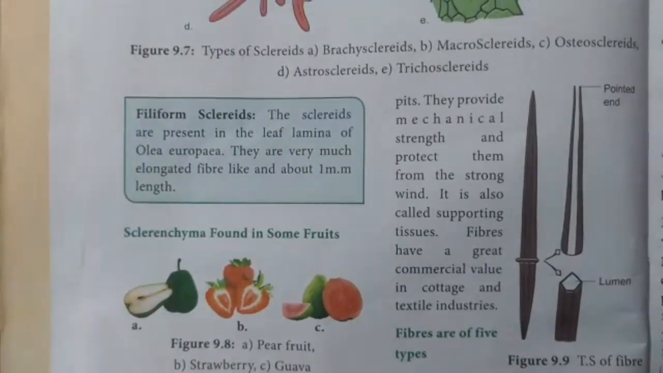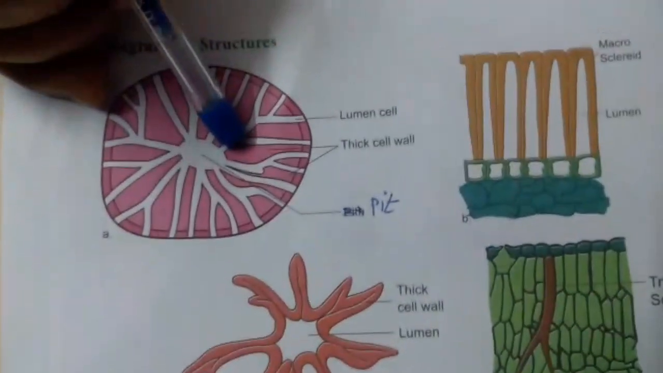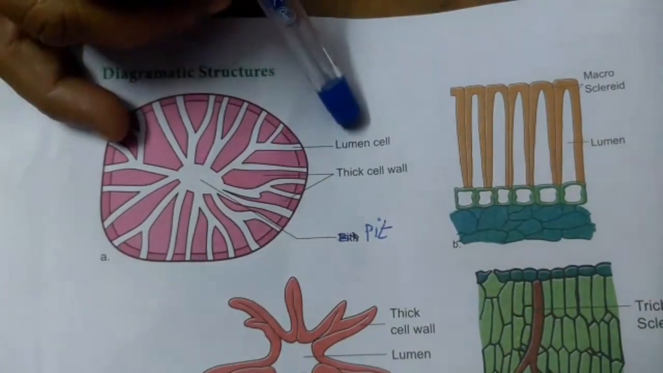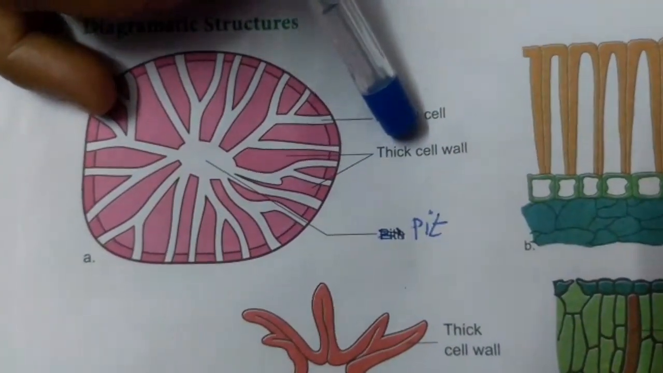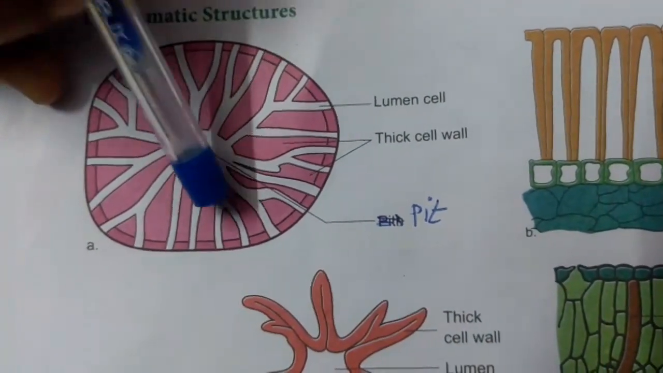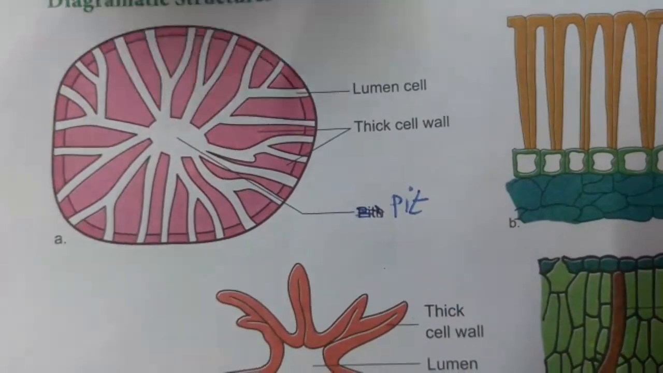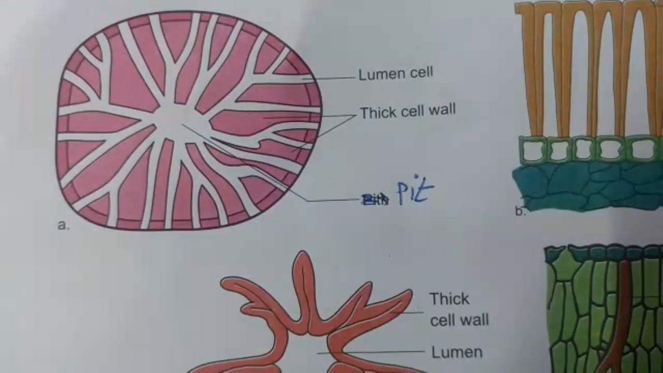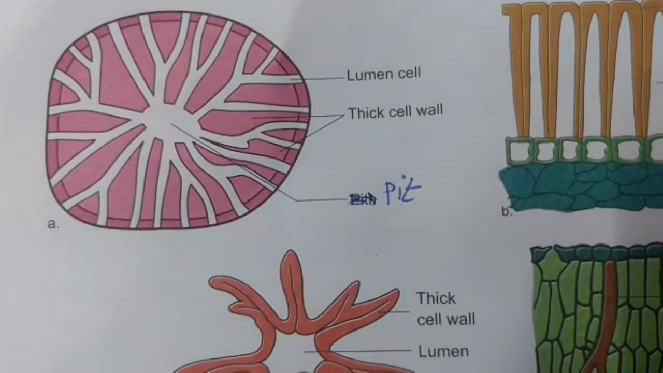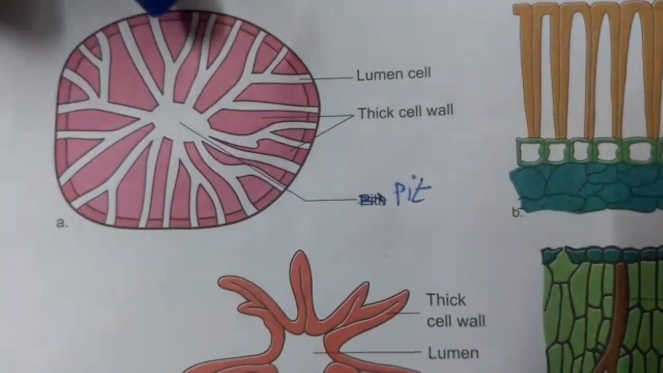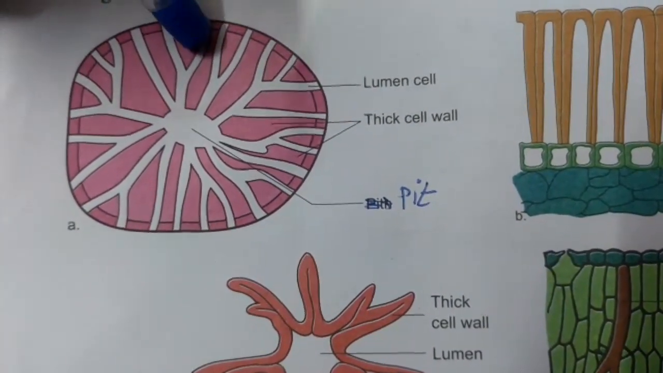In the brachysclerid, the central cavity is called the lumen, and the cell wall is thick. A small pore is present, which is called a pit. Mostly the pits of the brachysclerids are simple in nature.